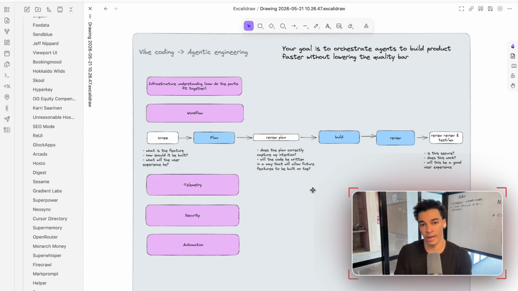One, it notifies me of the error that's happening, and then two, it sends that off to a different agent that is going to inspect what's causing that error and give me the next steps so I can resolve that for customers as soon as possible. The next pillar is obviously security.